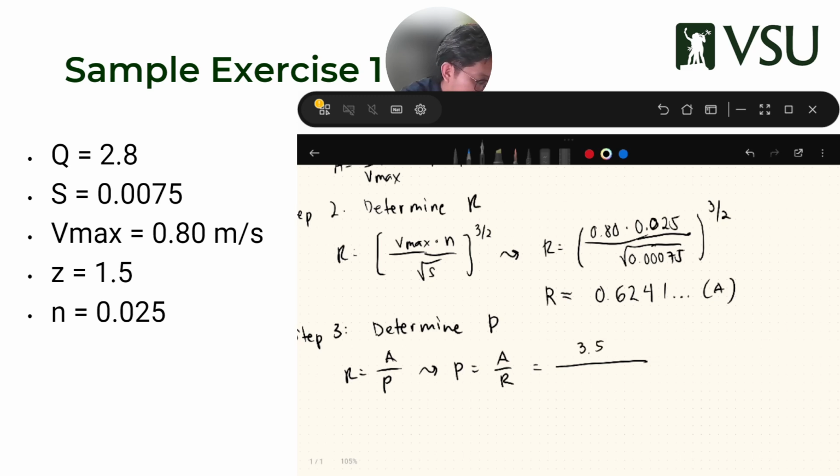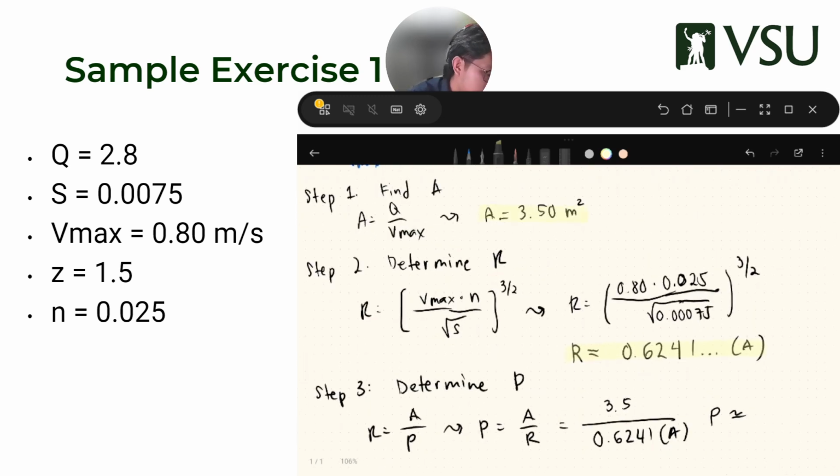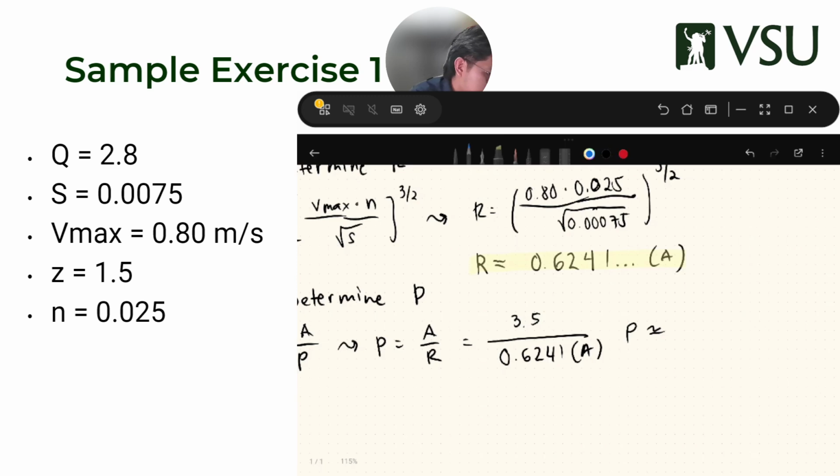So P is, I'm going to highlight this R, so I know that's my needed value. I'm going to highlight this A. So I know that my P is 3.5 divided by the answer. So that gives me a value of 5.6081. I'm going to save it to my P.